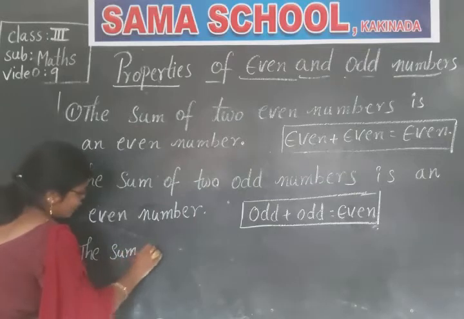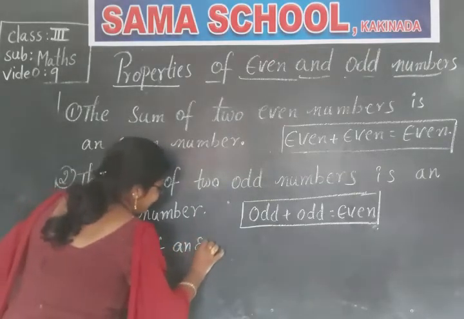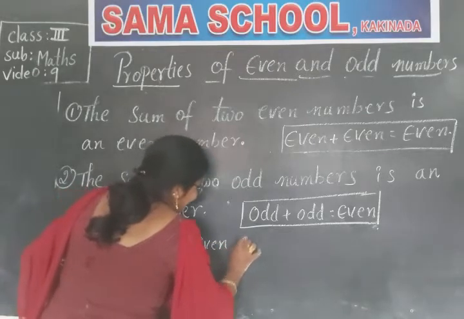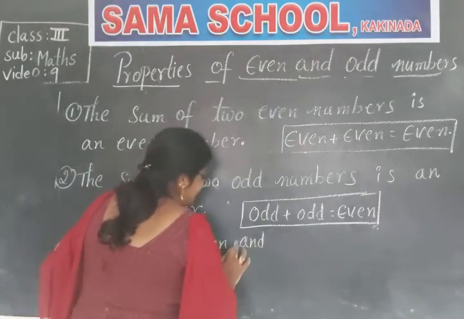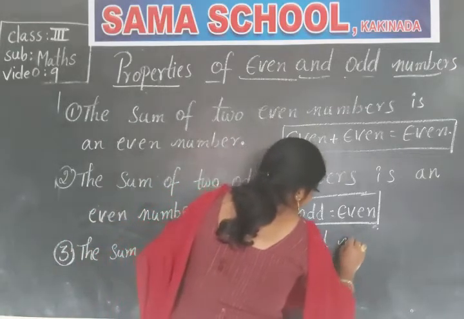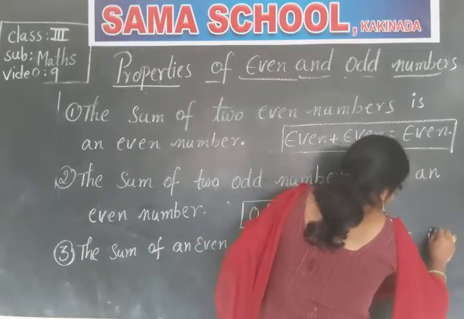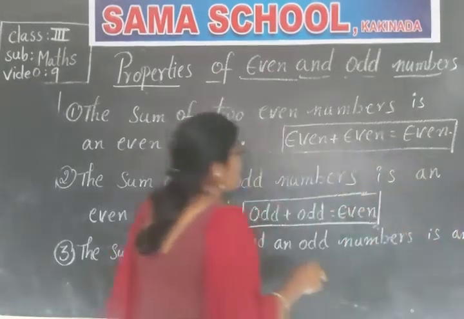The sum of an even and an odd number is an odd number.